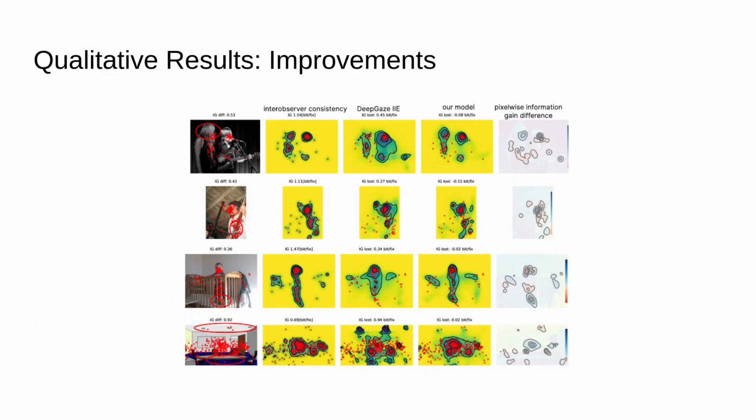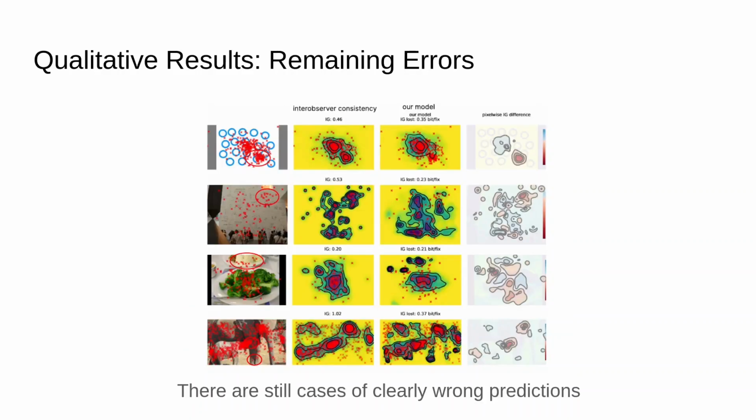Looking at qualitative results, we see that our model fixes systematic errors of the previous state of the art, such as faces that are turned away and partially occluded objects. This shows that the performance improvements we made matter in practice. But we also find remaining cases of systematic errors, for example low-level pop-out, schematic drawings, and occluded interactions. This demonstrates the need and potential to improve models further.